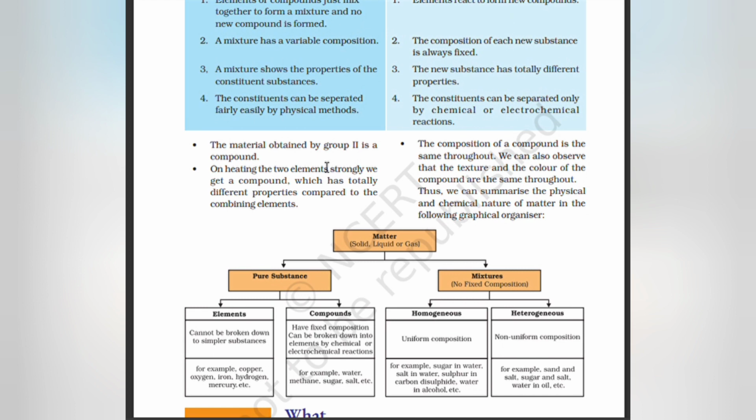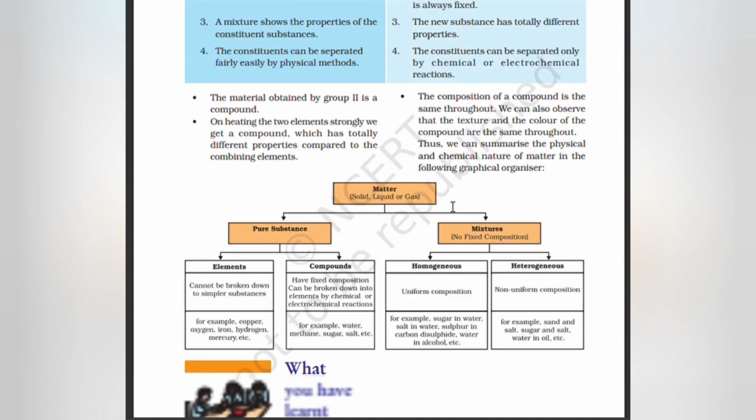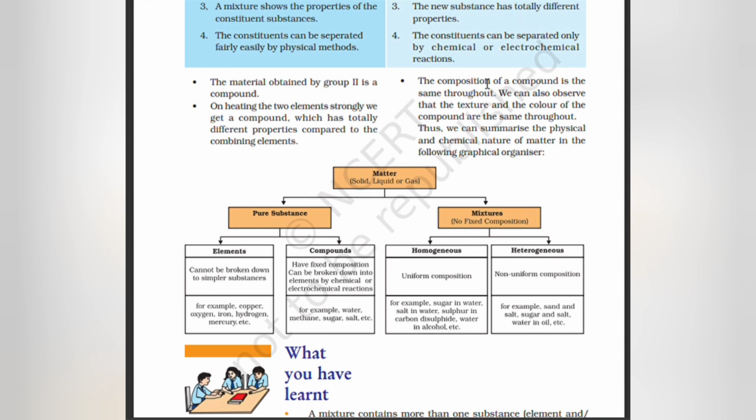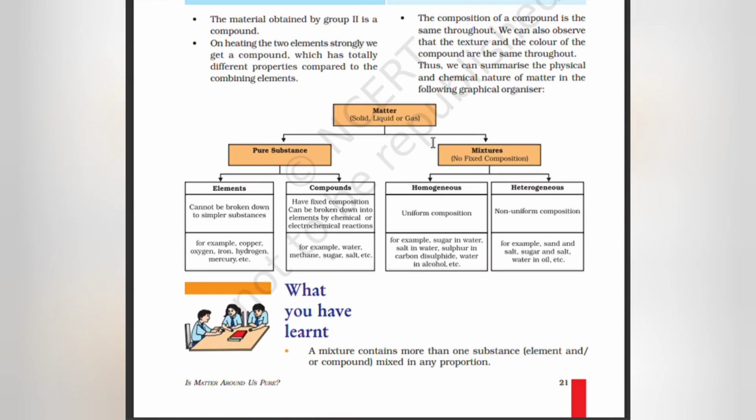The material obtained by group 2 is a compound. On heating the two elements strongly, we get a compound which has totally different properties compared to the combining elements. The composition of a compound is the same throughout. You can also observe from the texture and the color that the compound is the same throughout. Thus, we can summarize the physical and chemical nature of matter in the following graphical organizer.